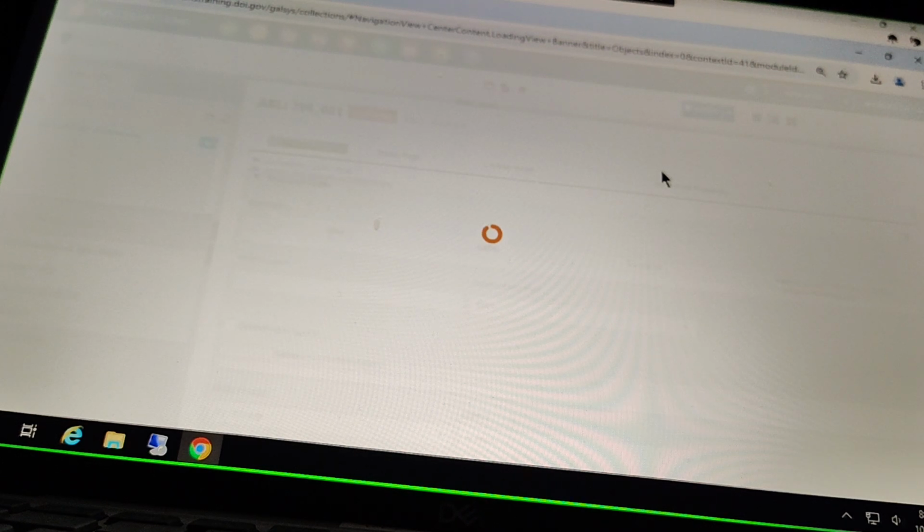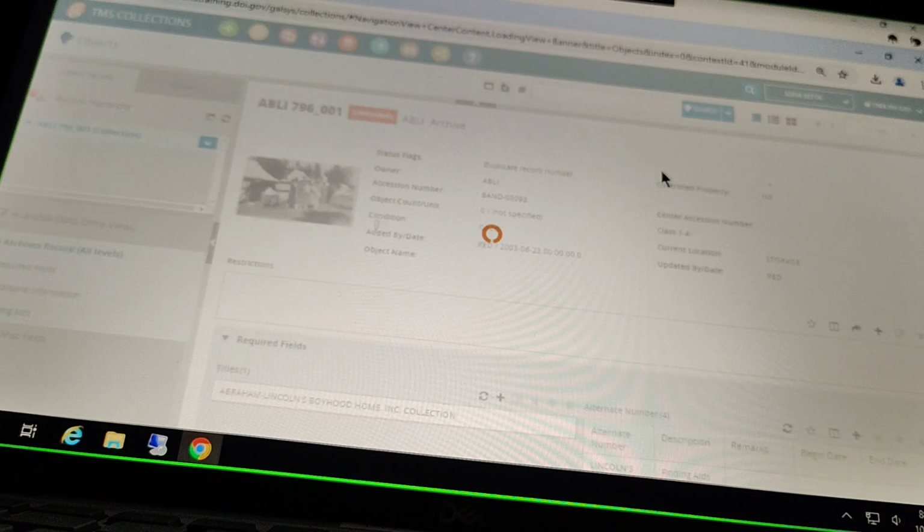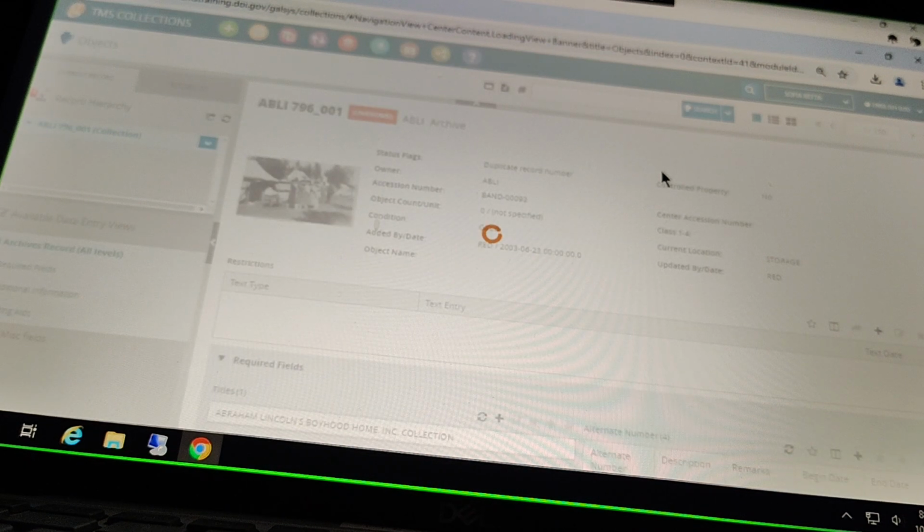Now keep in mind, as I've been saying, we have the objects module, and within the objects module, we have really three different types of records that we're working with. We have our custody objects, right? Those records for accessioning or receiving objects.